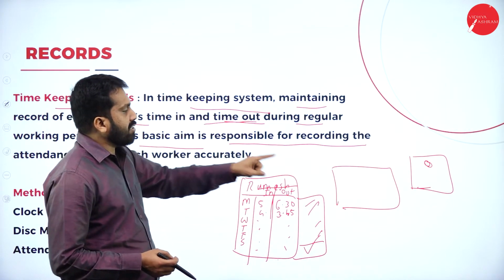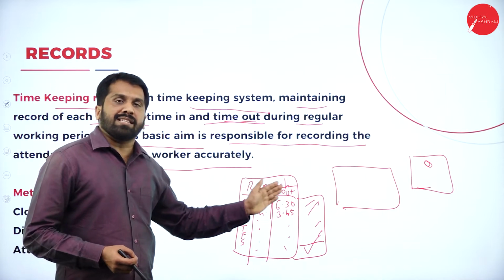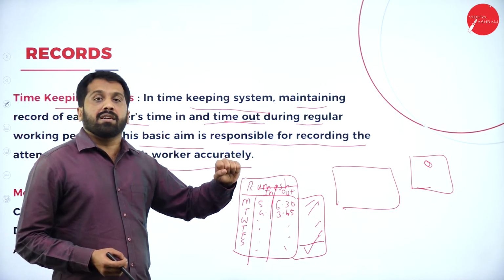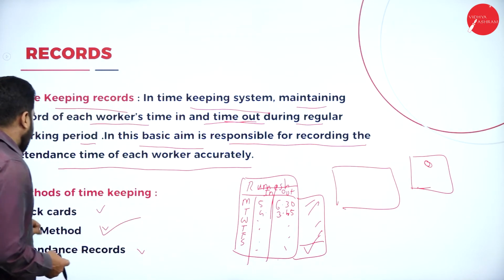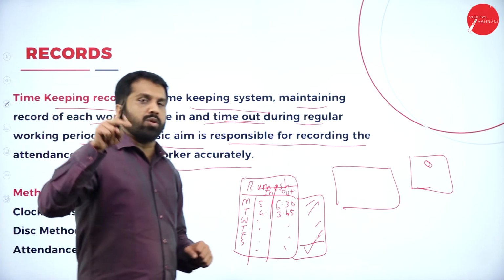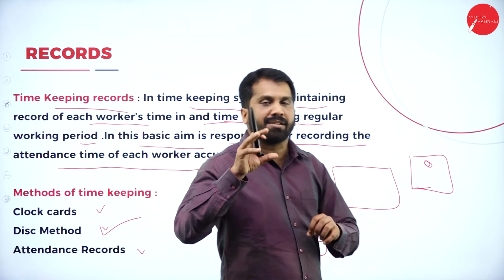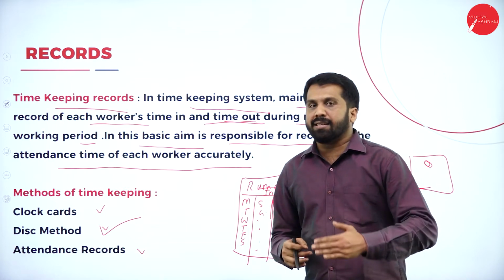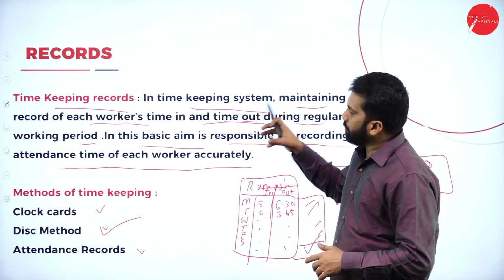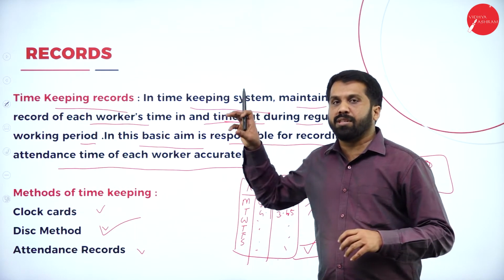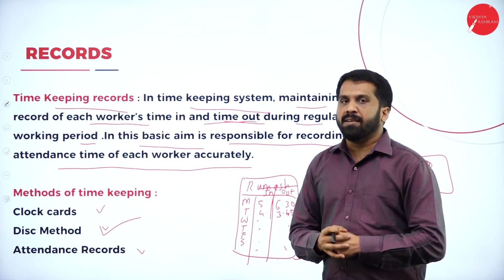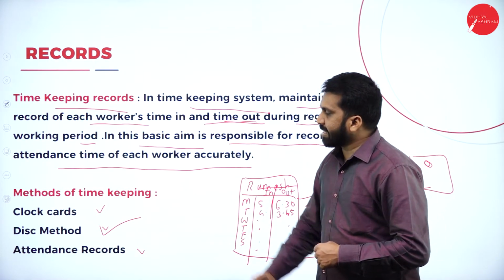The token will be attached to the door. Once he leaves, again the token will be removed. So this is called disk method. A coupon or a token or disk will be given to the employee. The time he leaves, the disk attached to the board will be removed from the board. That is called disk method.